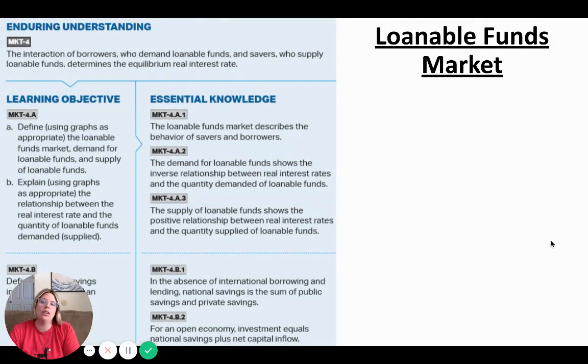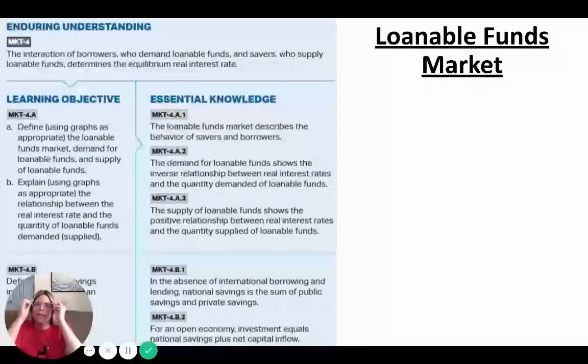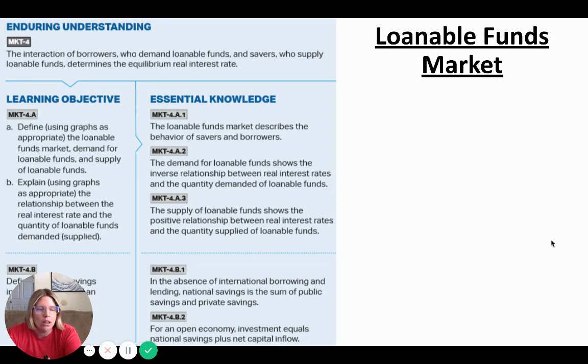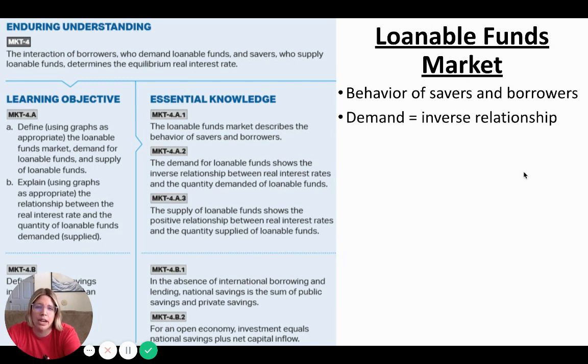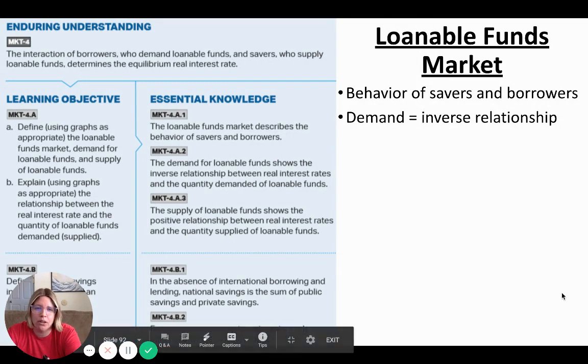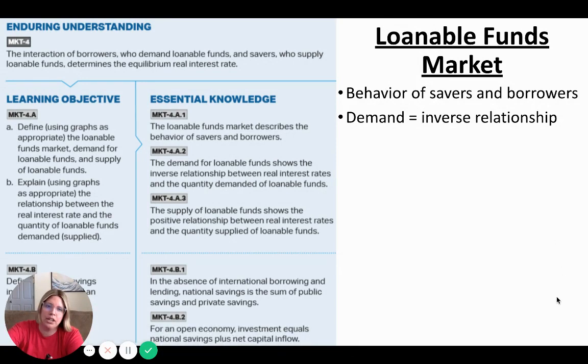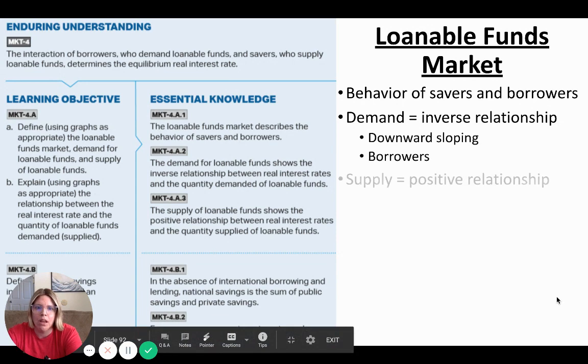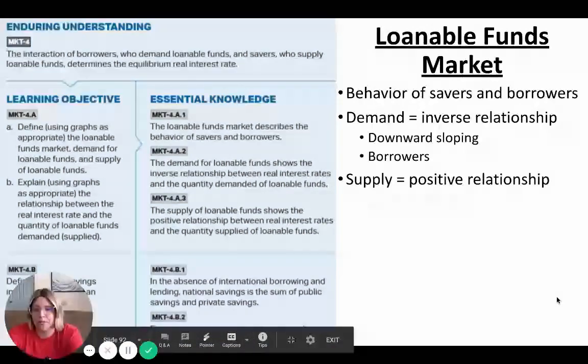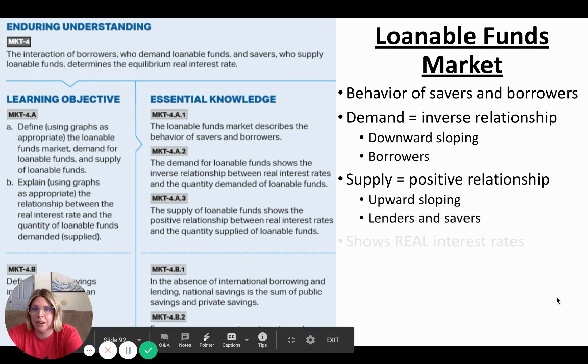Last thing that we cover in Unit 4 is the loanable funds market, which is another graph. It's very similar to the money market, but there are a few key differences. The loanable funds market is the market for loanable funds, basically the quantity of loans in the market versus the real interest rate. So it's the behavior of savers and borrowers. For demand, it's an inverse relationship, so it's downward sloping. And for supply, it's a positive relationship, upward sloping, and that's lenders and savers.